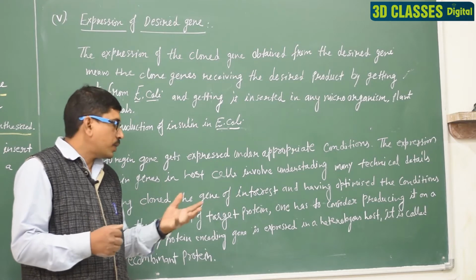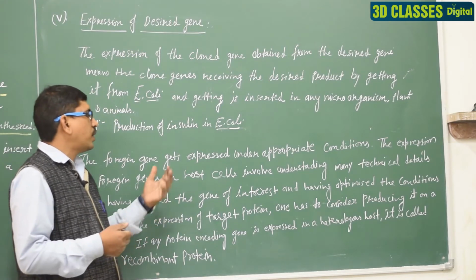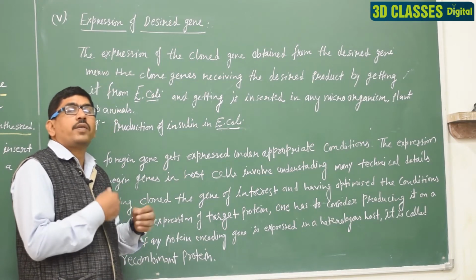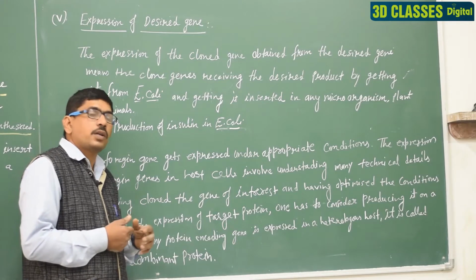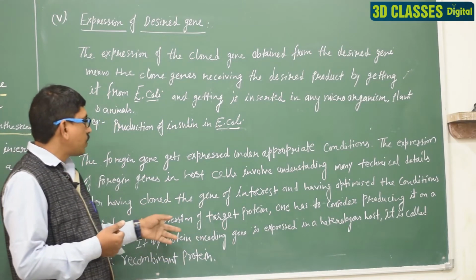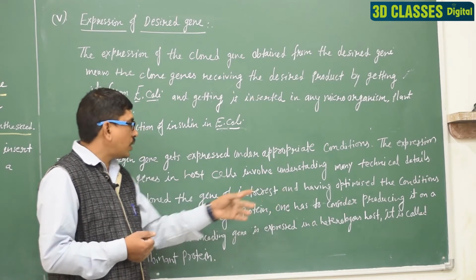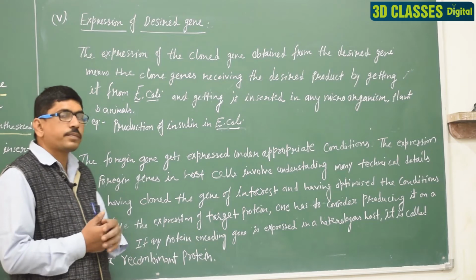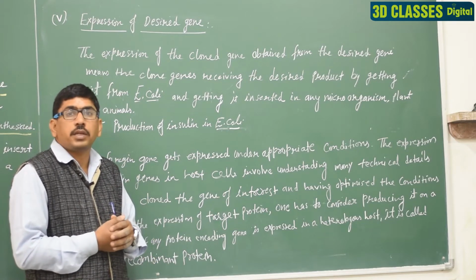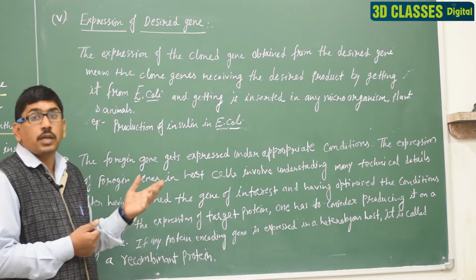There are so many conditions, and these conditions are analyzed by this process, the cell transfer process. When we are given the optimal condition, the target gene induces the expression of the target protein, and one has to consider producing it on a large scale. Clear? So, we obtain the target gene and target protein on a large scale.